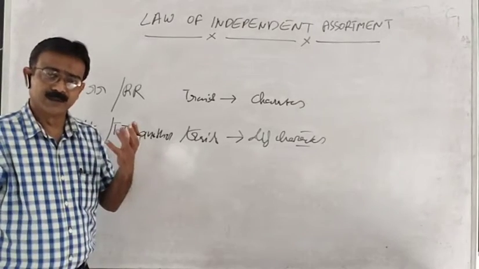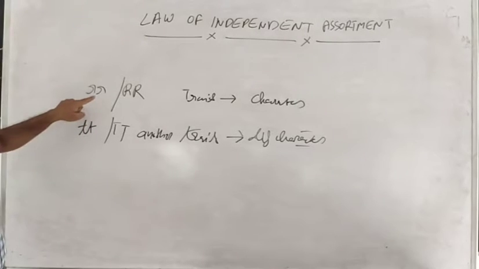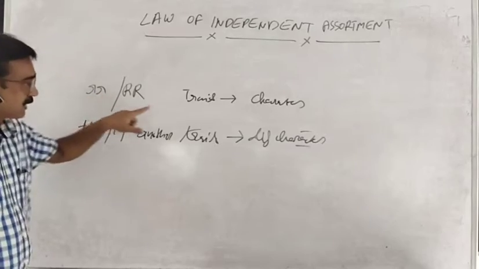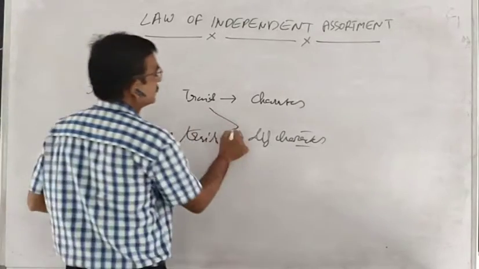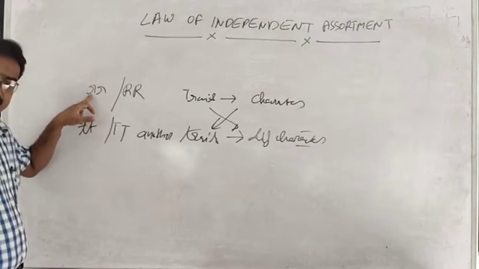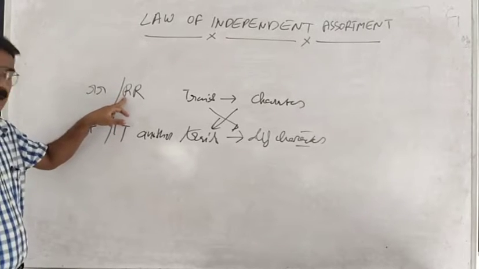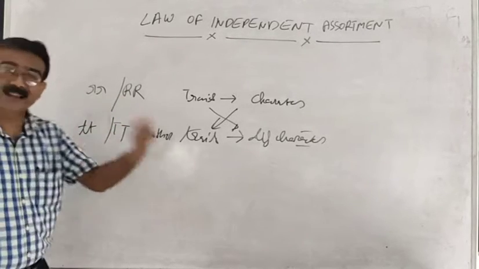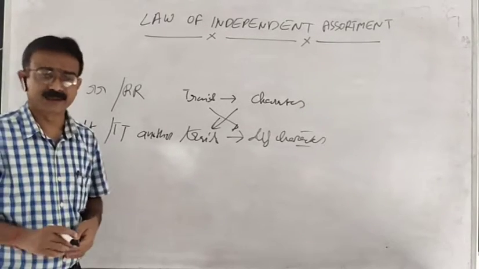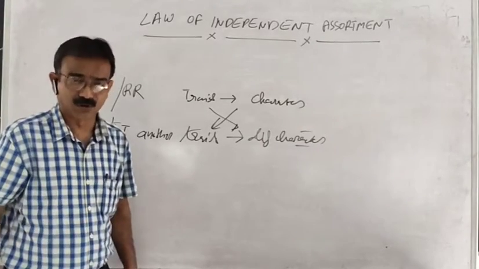So, what is the law of independent assortment? The trait of one gene can be assorted, can be fused with the trait of another gene. It means this gene can come along with this gene, or this gene can come along with this gene, in the next coming generation. How this takes place, we will discuss with the help of a dihybrid cross.